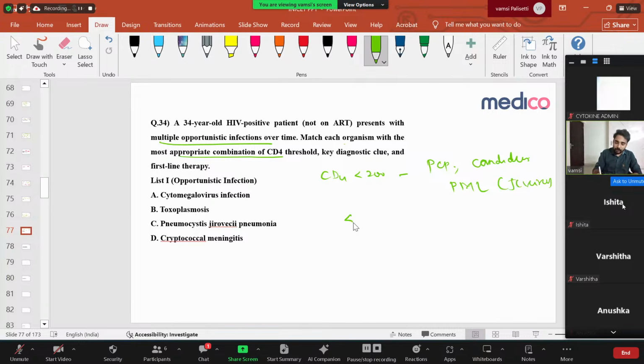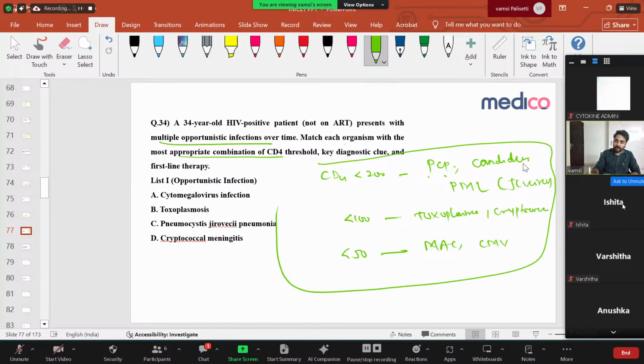Okay. If CD4 is less than 100, you will get toxoplasmosis and cryptococcus. If CD4 is less than 50, you will get Mycobacterium avium complex, and cytomegalovirus. That's it. These three things you should remember definitely. TB can occur at any CD4 count, so it's not about CD4 count. But these three things are very important. If CD4 count is less than 200, you get pneumocystis pneumonia, candidiasis and progressive multifocal leukoencephalopathy. If less than 100, toxoplasmosis, cryptococcus, and less than 50 is Mycobacterium avium complex and cytomegalovirus.